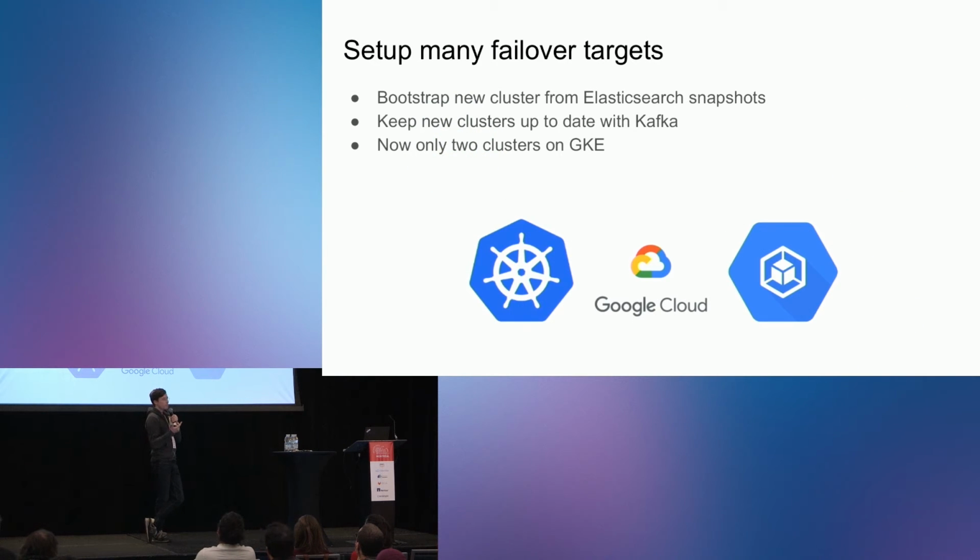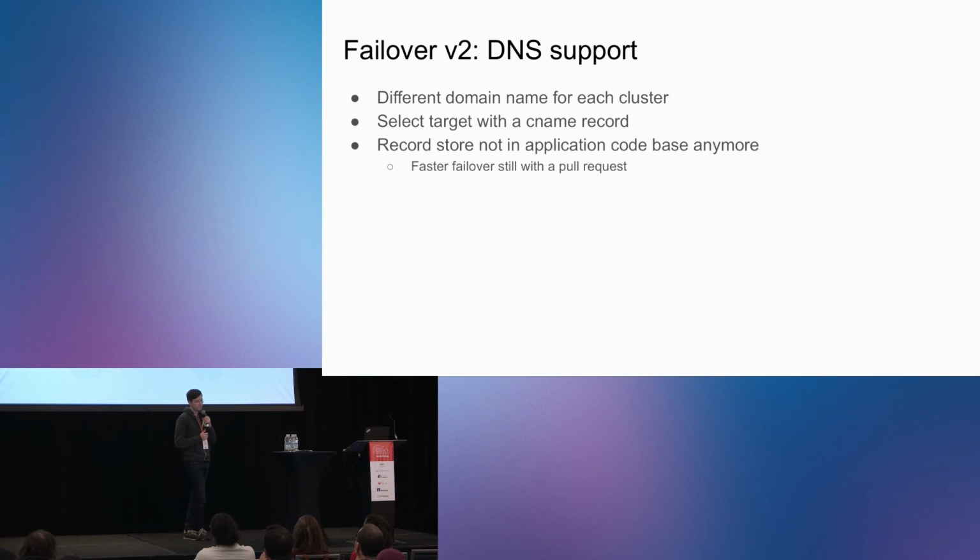So we can set up many failover targets. To do so, we bootstrap a new cluster from an Elasticsearch snapshot, and we keep it up to date with our Kafka. Right now, we have 2 main Elasticsearch clusters running on GKE, and that's all.